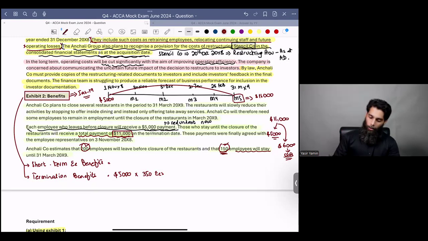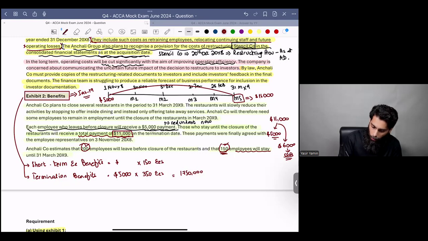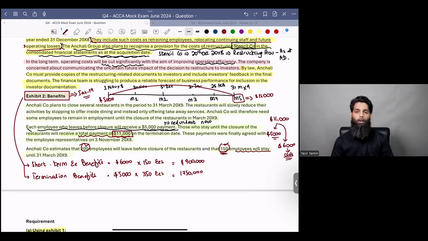Make sense? So $5,000 into 350 employees. Can anybody tell me what's the number? 5,000 into 350. Do I need to calculate this on my own? Okay, it is 1,750,000. And only the employees who stay, which are 150 employees, will be provided with $6,000 of payment. And this equals to, I can do the math myself, 900,000. So 150 times $6,000. Make sense?